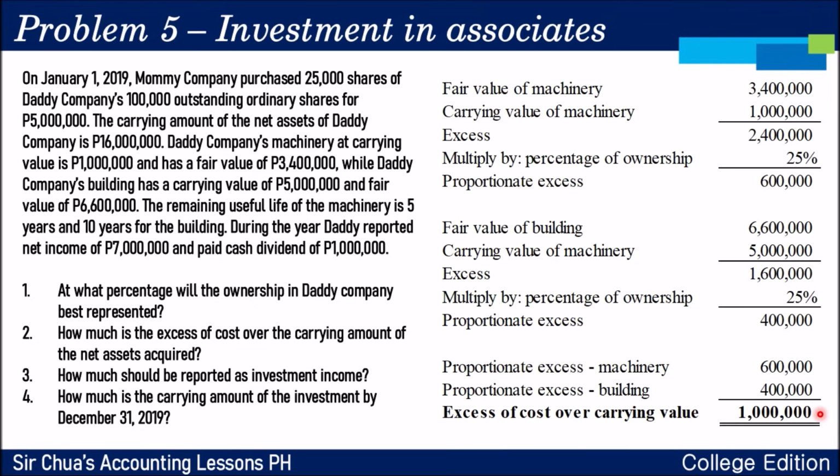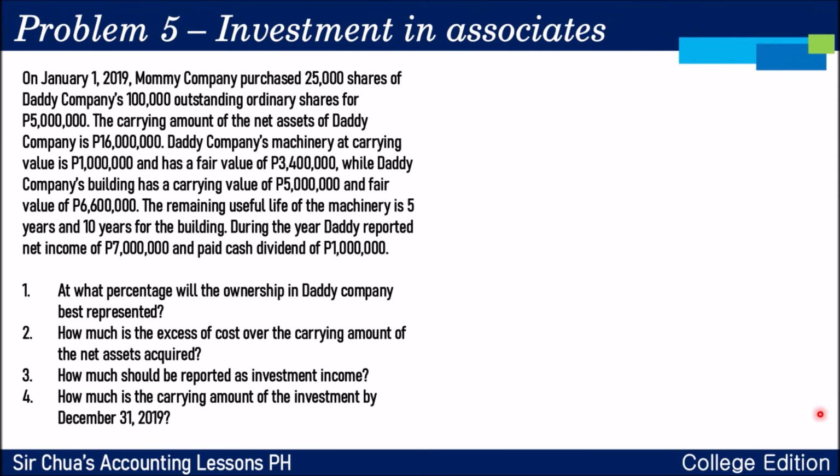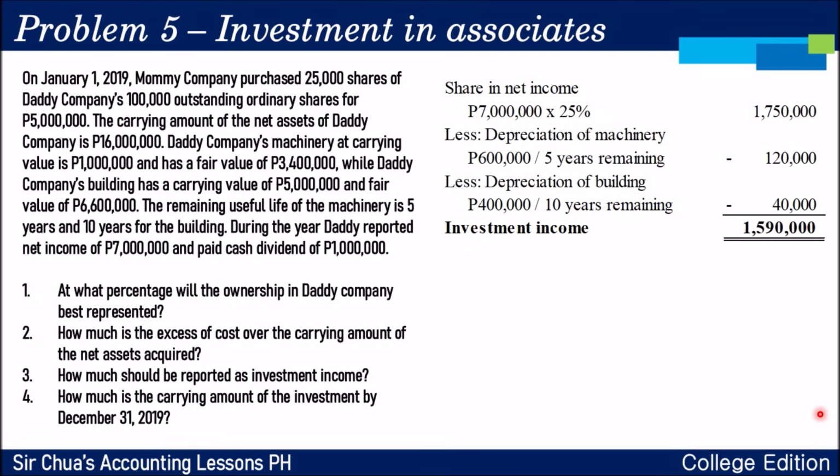pareho lang po tayo na makukuhang excess of cost over carrying value na 1 million. Ngayon, dyan sa investment mong yan, magkano ang investment income mo dyan? Kukunin mo pa rin naman po yung 25% ng net income ng associate mo, which is 7 million times 25%. But remember, meron tayong proportionate excess ng cost over yung net assets natin, di ba?